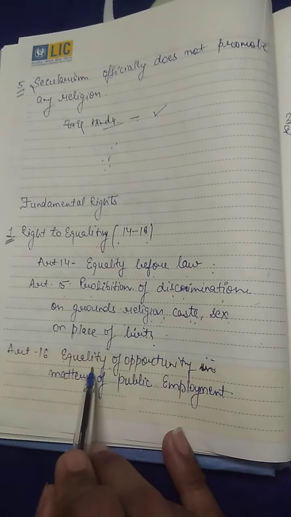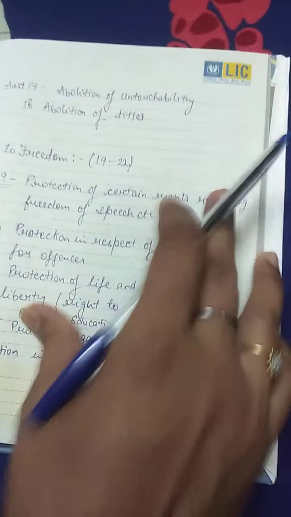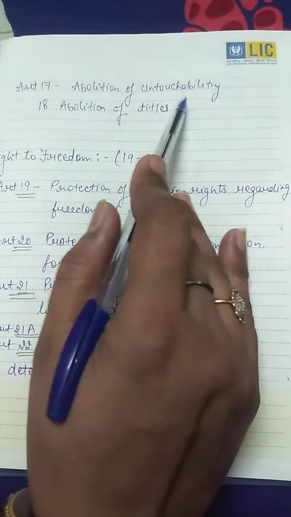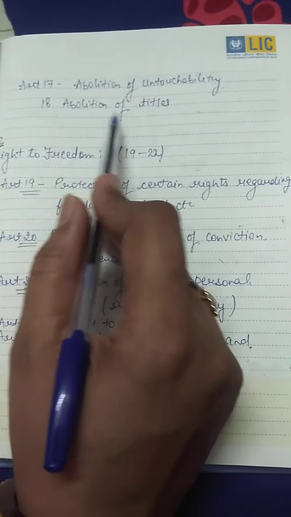Article 16 says equality of opportunity in matters of public employment. Article 17 says the abolition of untouchability. No one can practice it. Article 18 says the abolition of titles.